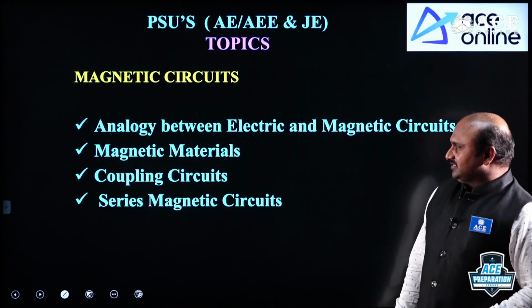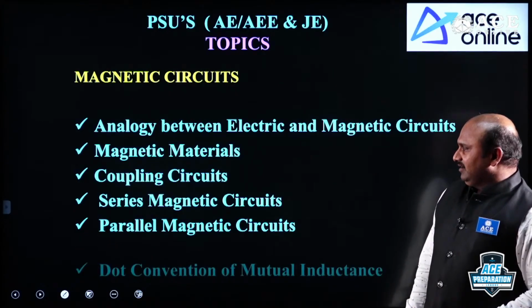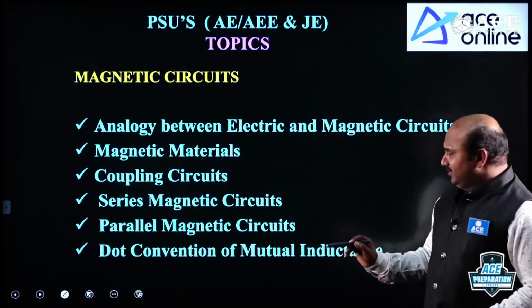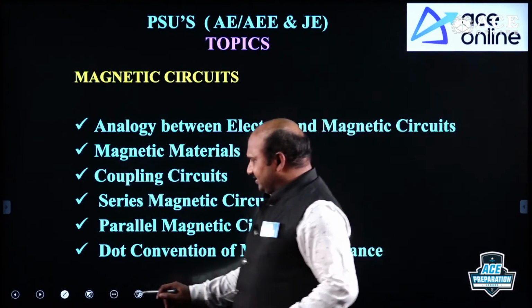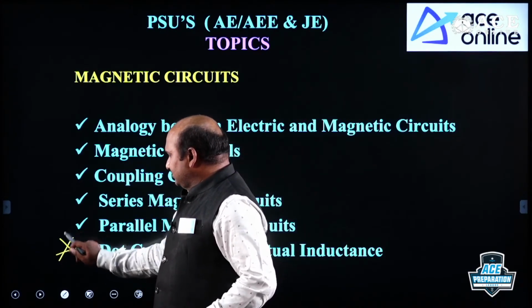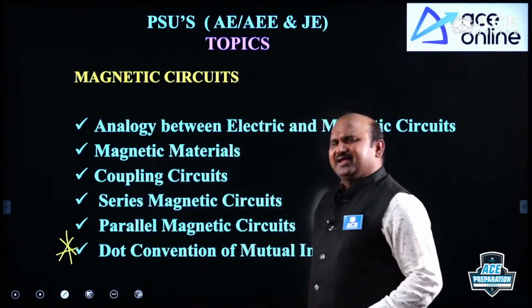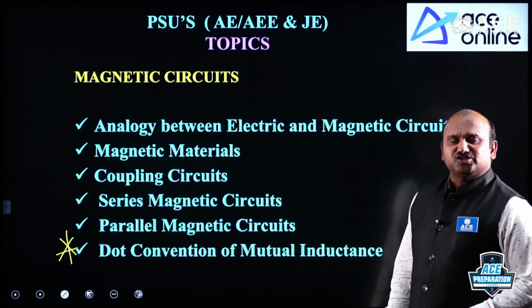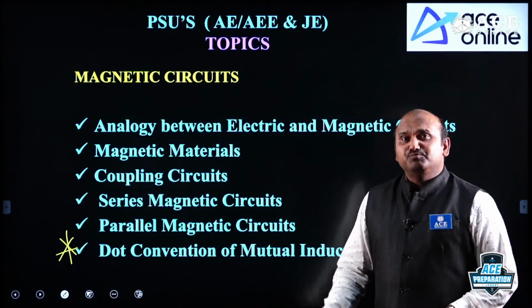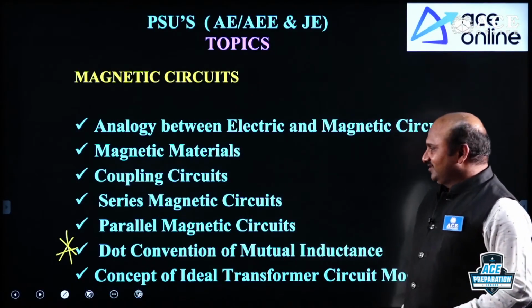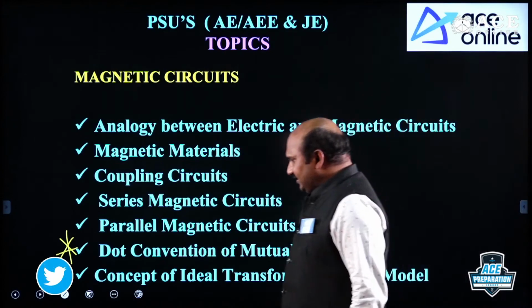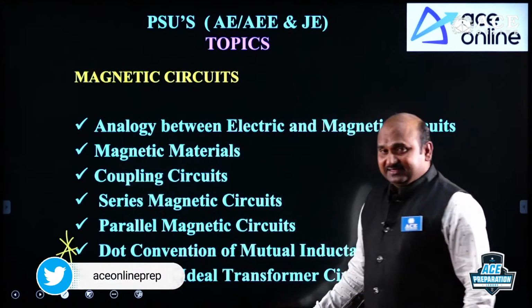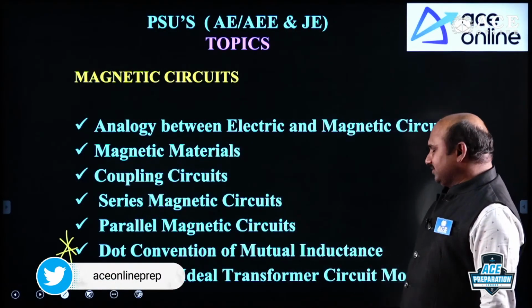This we are going to discuss, and series magnetic circuits and parallel magnetic circuits. And the main important thing, compulsory question you will get on this: dot convention. In magnetic circuits you can usually expect the question on dot convention, which is related with the mutual inductance. And sometimes you may get the concept of the ideal transformer circuit model.